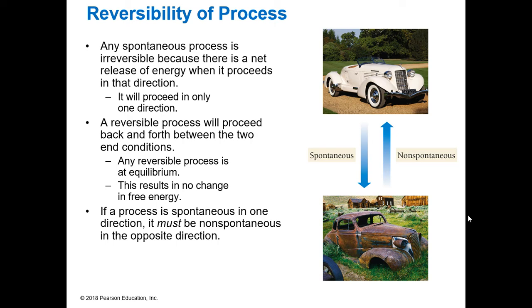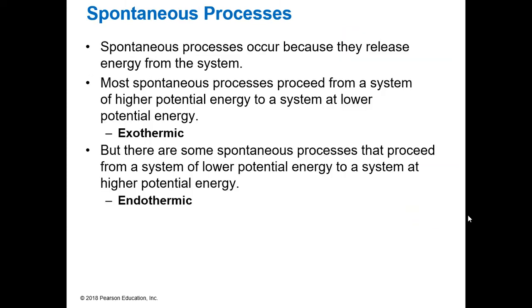So that means that even though it kind of is a reversible process because we can go backwards, it most likely will not because we have to add a bunch of energy. So it will end up not ever reaching an equilibrium process. So spontaneous processes occur because they release energy from the system. We know if you release energy, that it is going to be exothermic because we are going from a higher potential energy to a lower potential energy. So it wants to release that energy. It is exothermic.